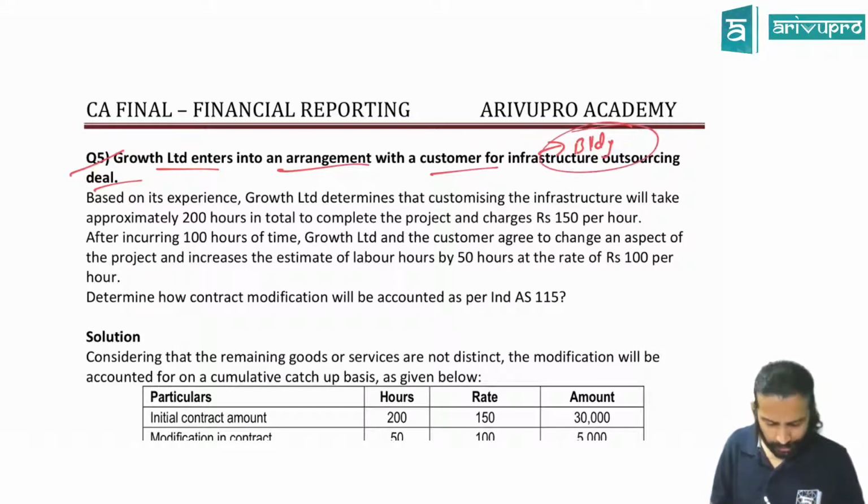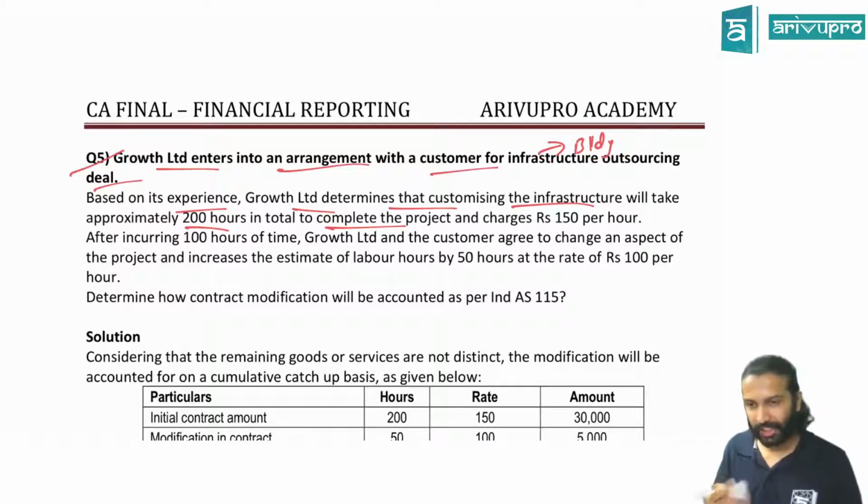So let's say you're constructing a building. Based on experience, Growth Limited determines that customizing the infrastructure will take approximately 200 hours in total to complete the project. The building is already there. You're doing some customization, some changes, and charging 150 rupees per hour. So the commitment is a service commitment. Here we're not providing any goods. We're providing a service, some labor service. So we are saying 200 hours we will provide and we will charge 150 rupees per hour.